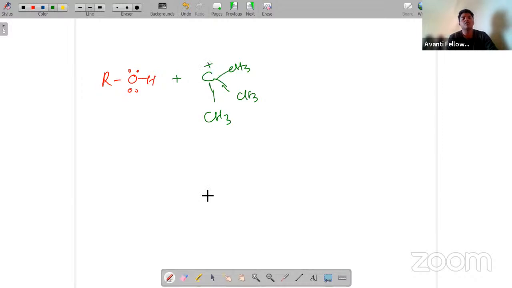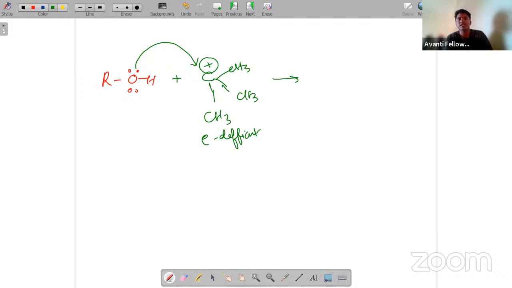Oxygen will try to donate its lone pair to the carbon. Why? Because the carbon is electron deficient, and oxygen has a lone pair which can readily donate to it.